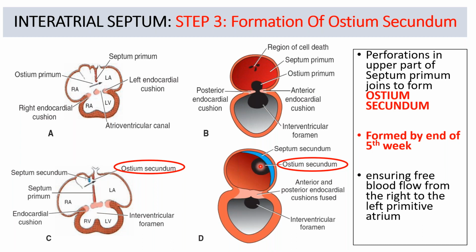So basically, ostium secundum is the perforations of the septum primum. When they join together, they form the ostium secundum. So this is how it appears in this section also. Ostium primum was the opening between the lower rim of septum primum and the AV cushions, but the ostium secundum is the perforations of the upper part of the septum primum. So this is formed by the end of the 5th week.